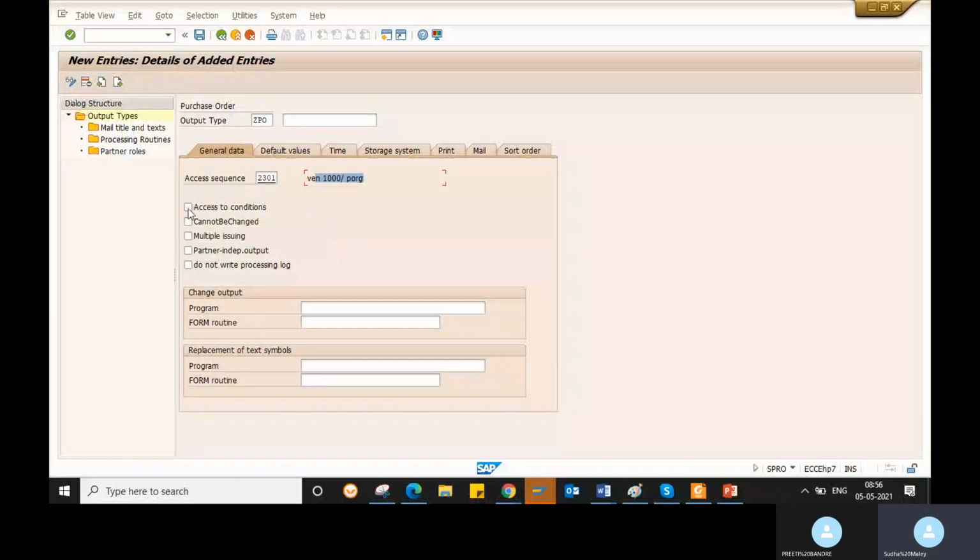Here you need to click on access to conditions and multiple issuing. Access to conditions means what is the path of this output type? Same path only. From Material Management, Purchasing, you will go to Messages. In the messages, you will have the output control. The total access sequence, condition table, message type, all this will be in the same path only.